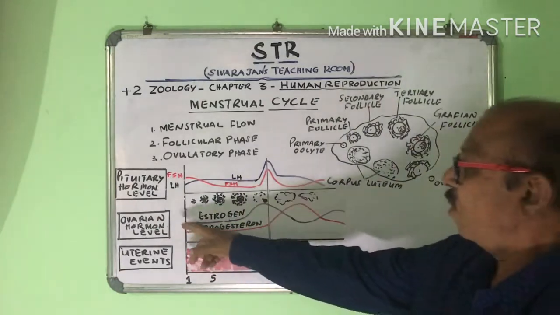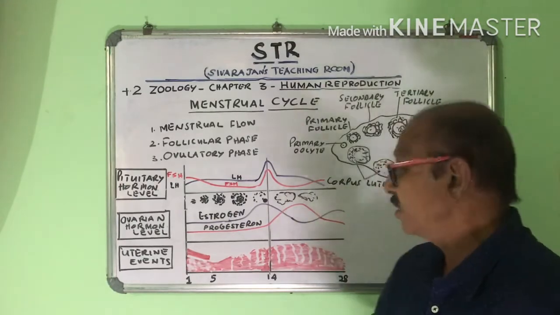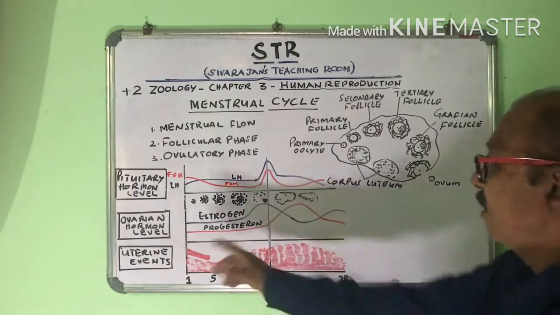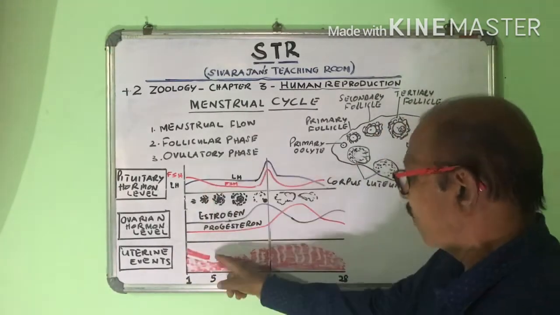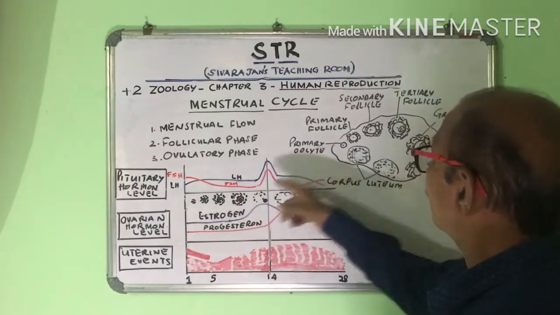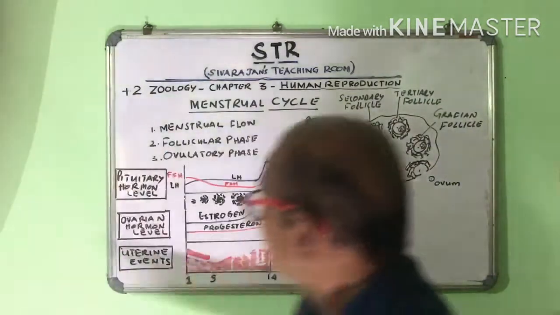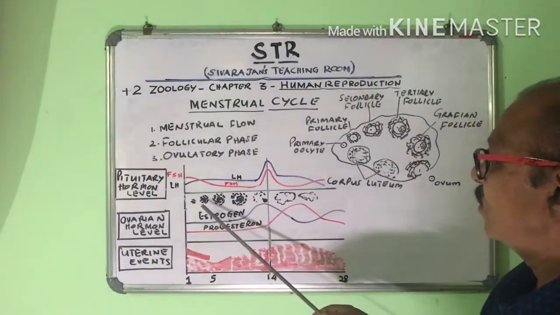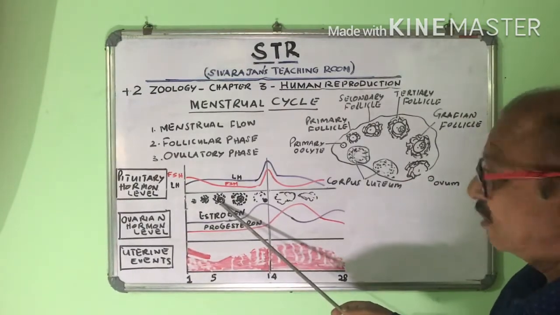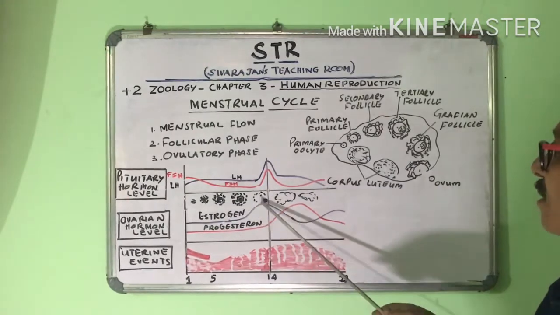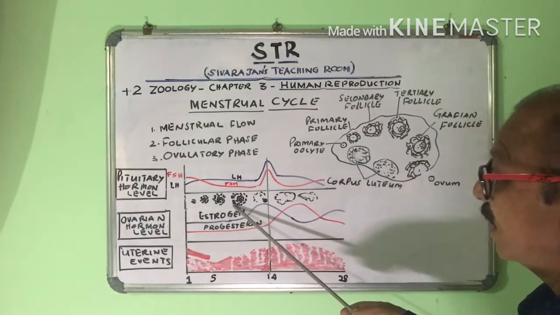Then coming to ovarian hormone levels, what are the ovarian hormones? Ovarian hormones are hormones released by the ovaries. They are estrogen and progesterone. Look here. From the first day onwards, after the menstrual flow, the follicular development takes place. See, this is the primary oocyte. It develops into primary follicle, then secondary follicle, then tertiary follicle and the Graafian follicle. This is the follicular development.